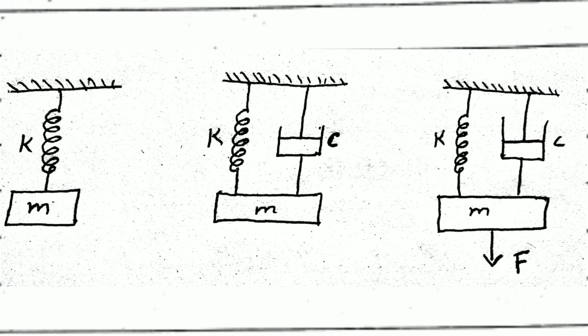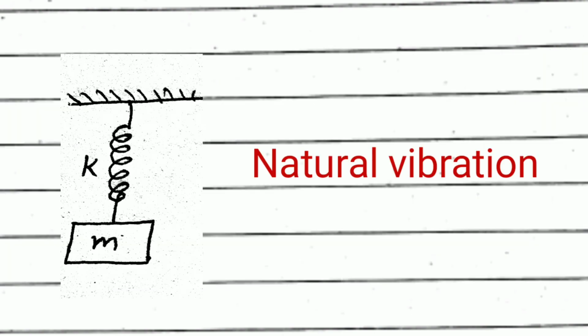Now here is a basic figure explaining natural vibration, damped vibration and forced vibration. As we see in natural vibration, there are only potential energy storing devices and kinetic energy storing devices.